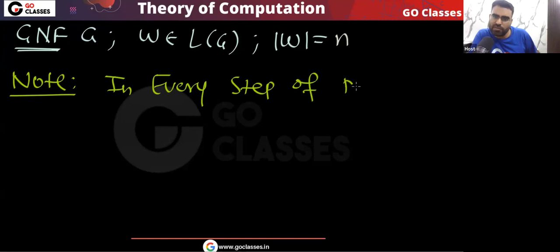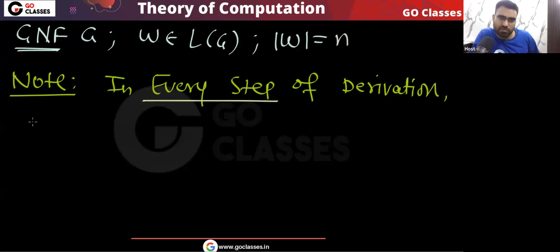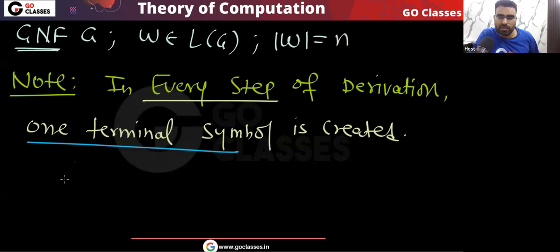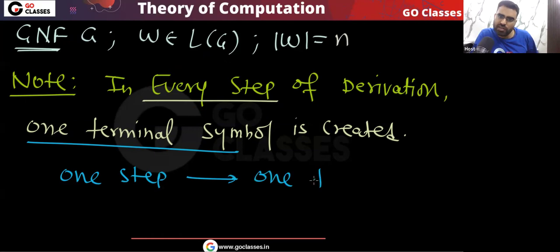in every step of derivation, what will happen? One terminal symbol is created. Yes or no? Is this clear? It's generated, I can say. So every step will give me one terminal symbol. One step means one terminal symbol. One step gives me one terminal symbol.